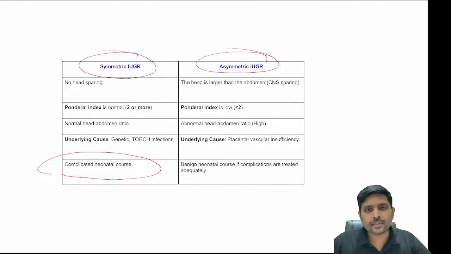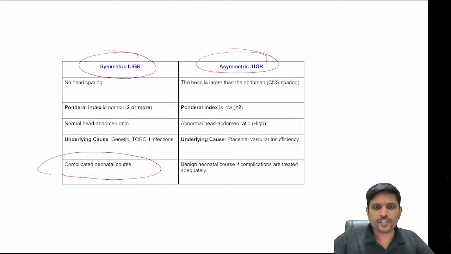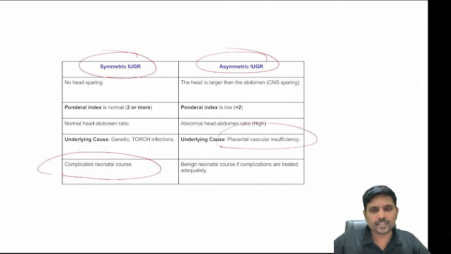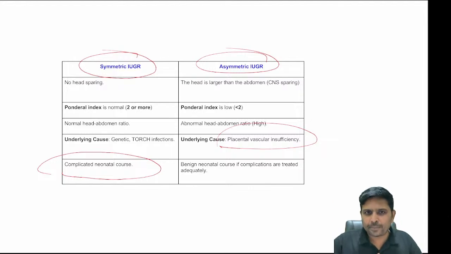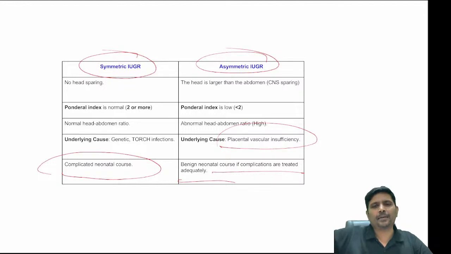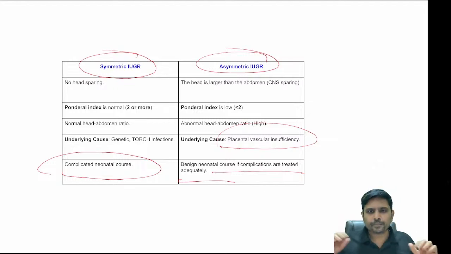Majority of asymmetrical IUGR are mainly due to poor placental blood flow, otherwise known as placental insufficiency, underlying placental insufficiency. So what will happen? The child will finally be normal. After some initial hiccups, usually the child will pick up weight and height, everything, after some weeks after birth, if proper care is given. That's it.